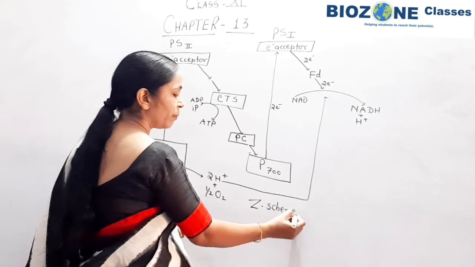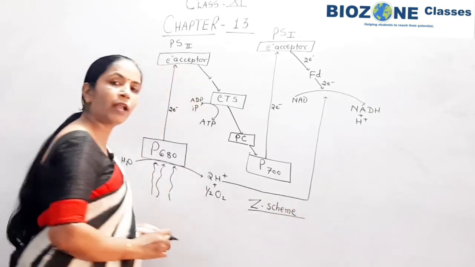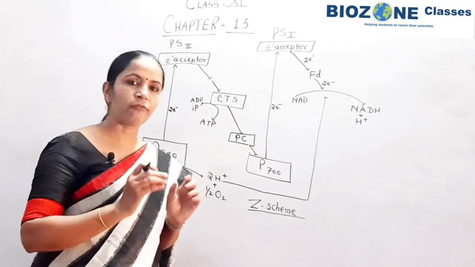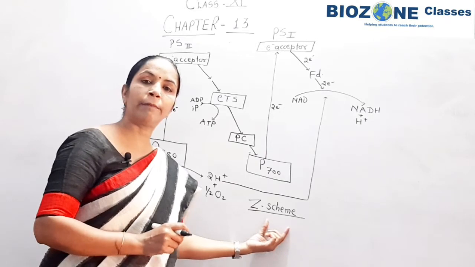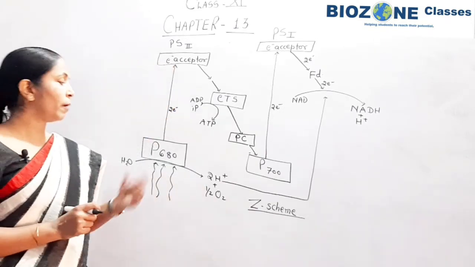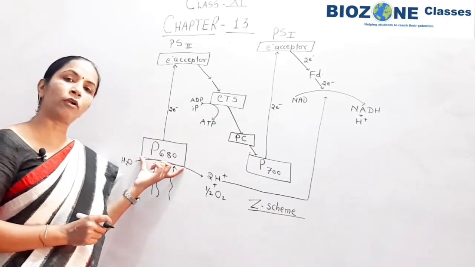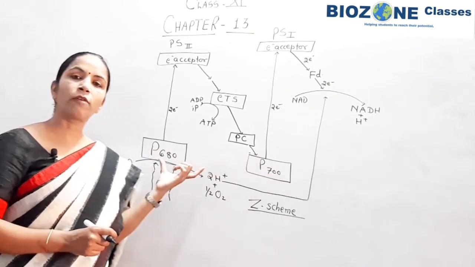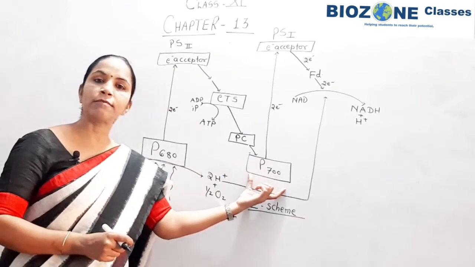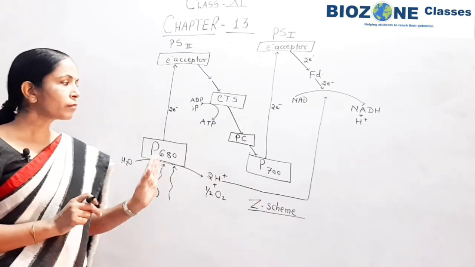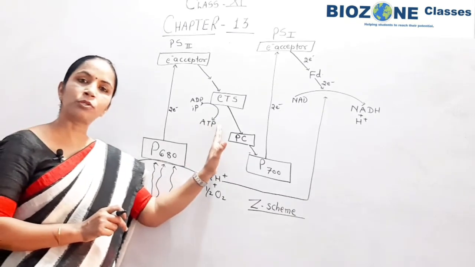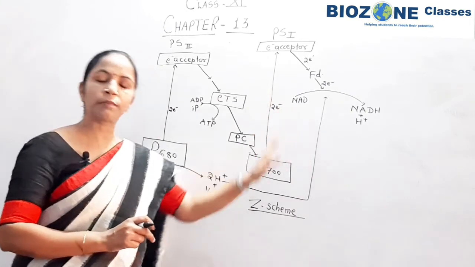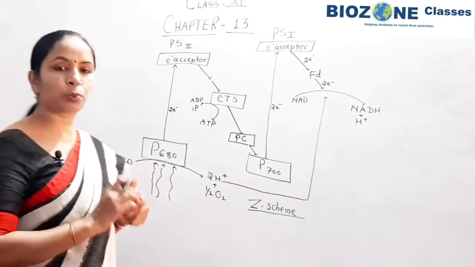So this part you remember, this is the Z scheme of light reaction, and during light reaction for NEET exam, you very well remember during Z scheme the transport of electron is always from P680 towards P700, or from PS2 towards PS1. This part you remember. Energy generation in terms of ATP as well as in terms of NADPH and H+. So this much you remember for the non-cyclic phosphorylation.